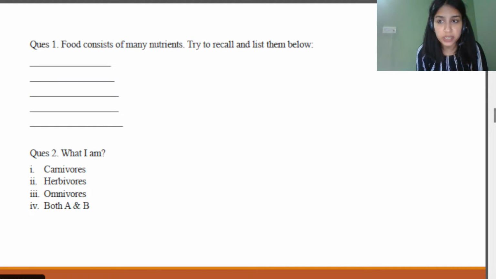Yes, so carbohydrates are one of the nutrients that are there in the food. Yes, proteins, vitamins, minerals. Yes, very good. Then fats are also there. Yes, very good students, you have done well. So these are the types of nutrients that are present in the food.